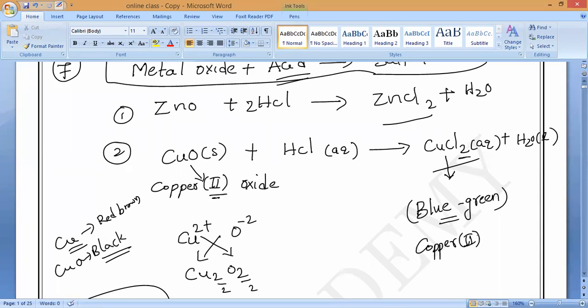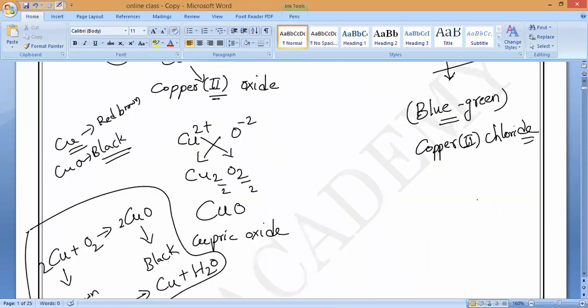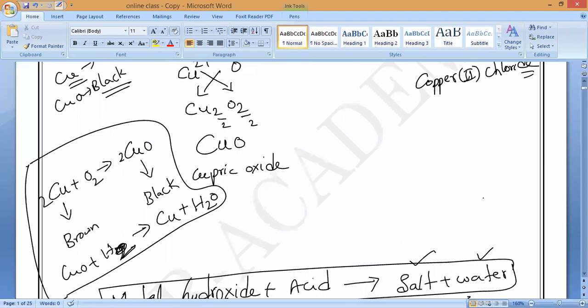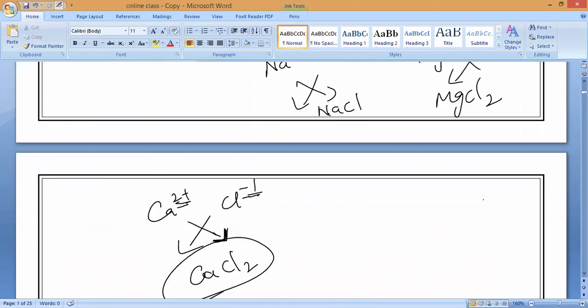If the second name is given, 90% of children are unable to identify it. That is what we have to make the difference. You understand? Please note it down. Copper 2 chloride is present in which color? Blue green color. Do you understand all of you?